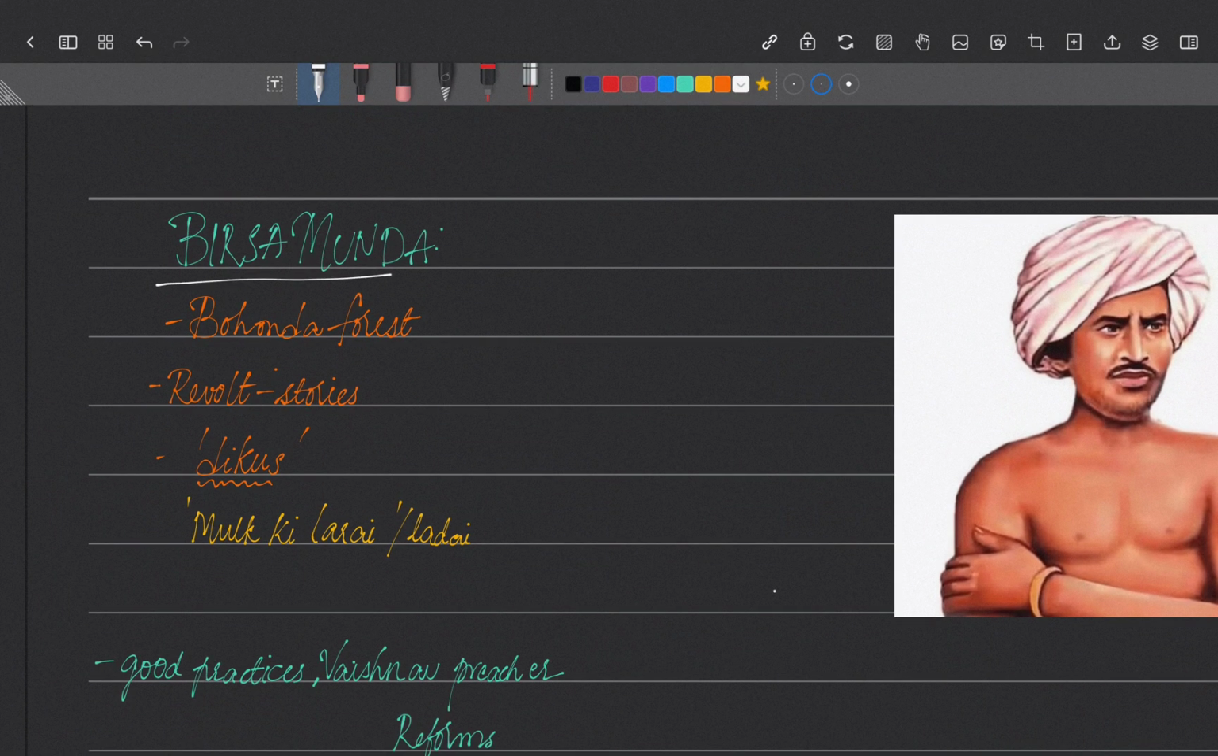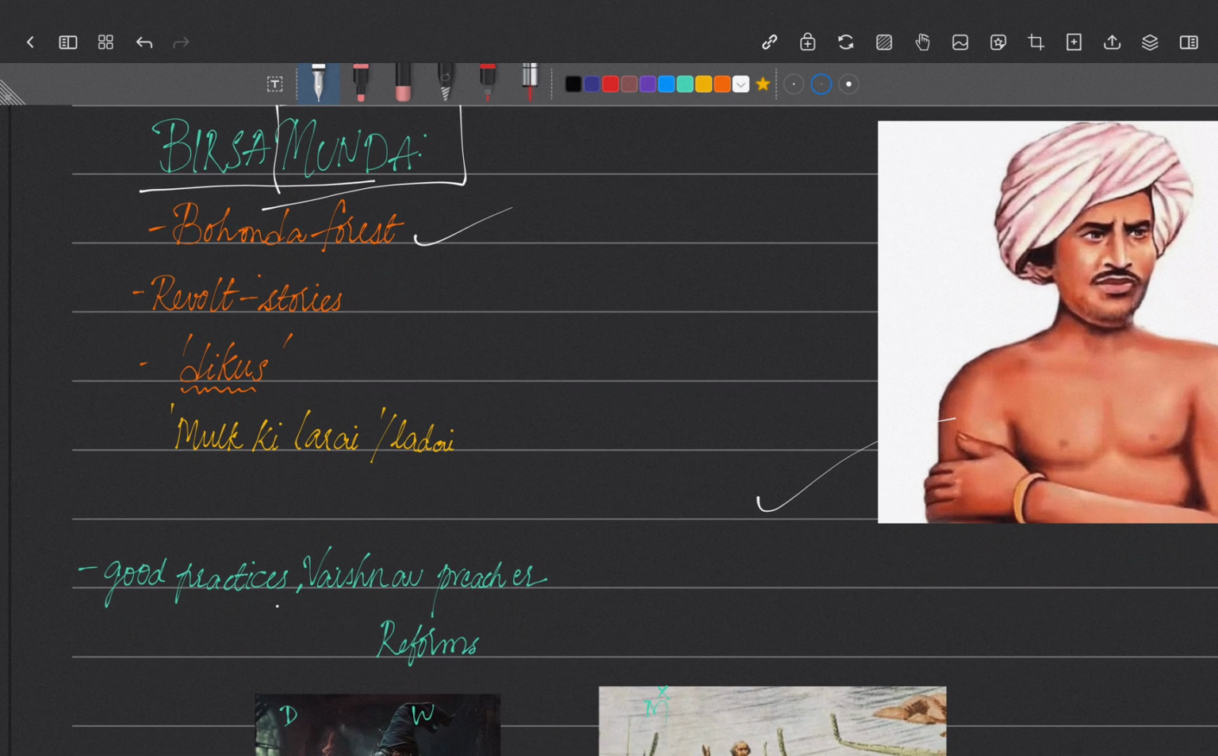He was a famous personality called Birsa Munda. He belonged to the Munda tribal community. He lived in the Bohonda forest, on the Chotanagpur plateau. His childhood was spent listening to the revolutionary stories of the Mundas, and he went to school, and there also he got a lot of education.